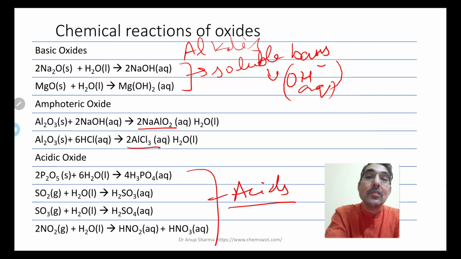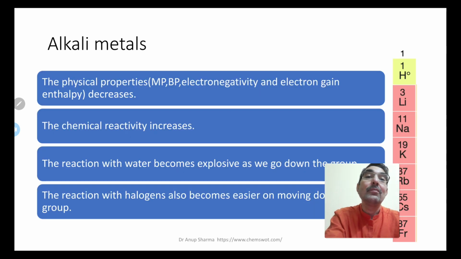So phosphorus oxide forms phosphoric acid, sulfur dioxide forms sulfurous acid, sulfur trioxide forms sulfuric acid, nitrogen dioxide forms HNO2 and HNO3, nitrous and nitric acids. So you need to practice these equations.